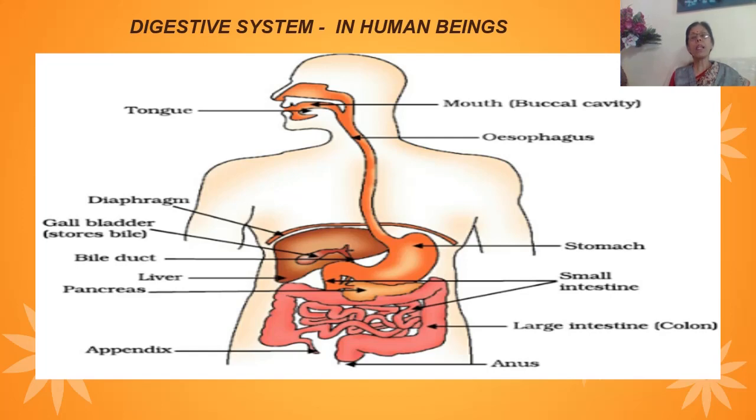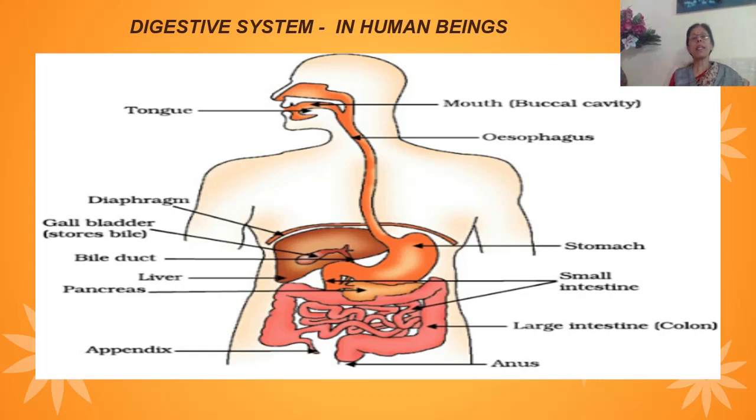It goes to our buccal cavity. In our buccal cavity, teeth and tongue are present. Various digestive juices also assist, in the presence of salivary juices. That is, over here in the buccal cavity saliva is present, and it has an enzyme which is called salivary amylase, which acts on carbohydrates and breaks them into simpler sugar. No digestion takes place in the esophagus. Then semi-digested food, which is called bolus, moves to our stomach.